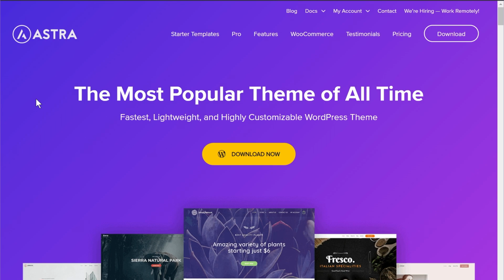brand new feature that we're introducing in the Astra theme today. Let's start with some practical examples on how you can use this feature on your website.